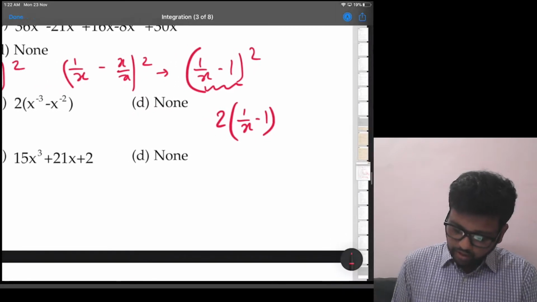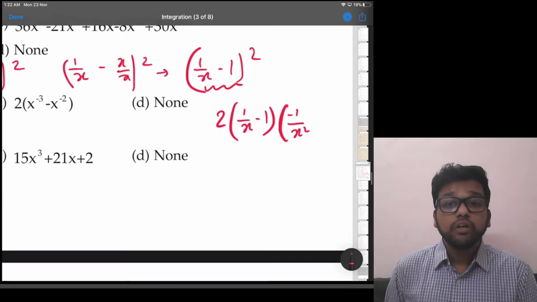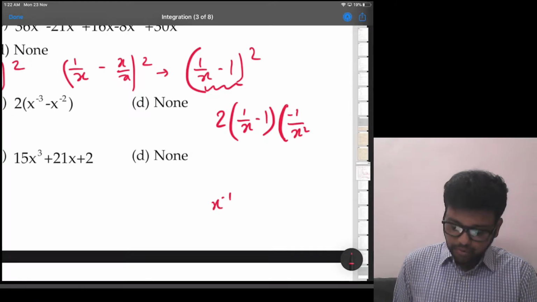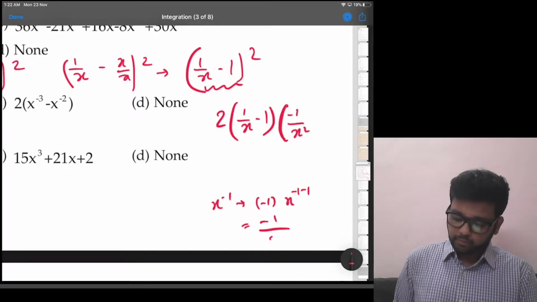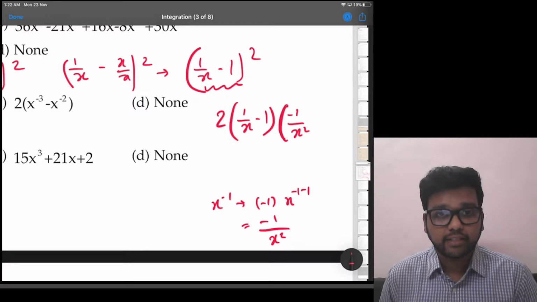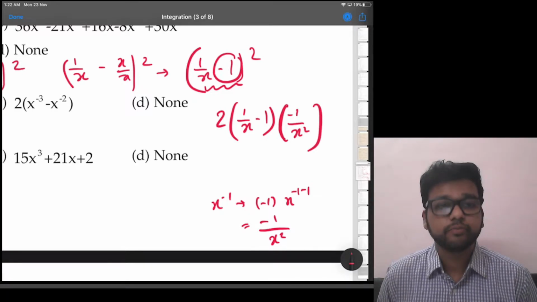The derivative of that part is what? 1 by x, its derivative is minus 1 upon x square. How? Because 1 by x means x raised to minus 1, right? So its derivative will be minus 1 into x raised to minus 1 minus 1, which is minus 1 upon x raised to 2, using rules of indices. And the derivative of minus 1 is 0 because that is a constant.